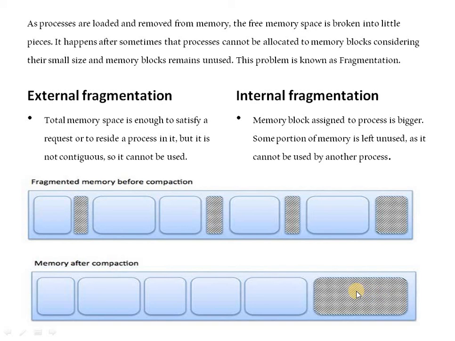In external fragmentation, the little unused pieces are combined together to create a large block for further execution. This is called memory after compaction.